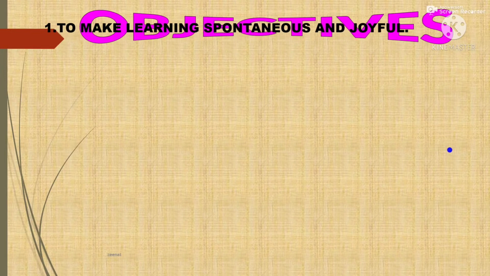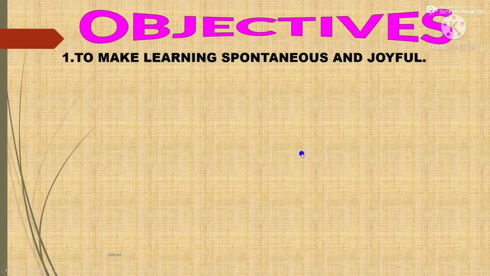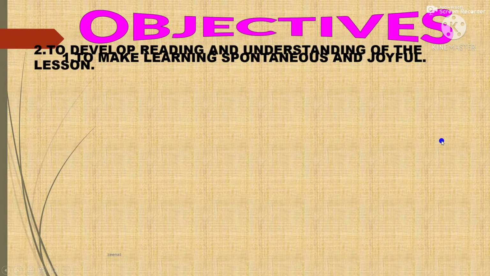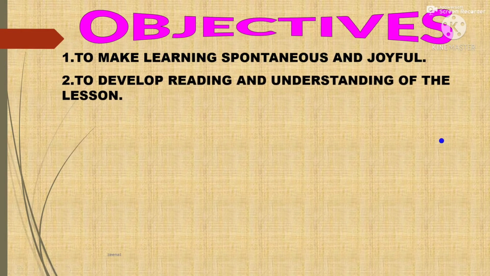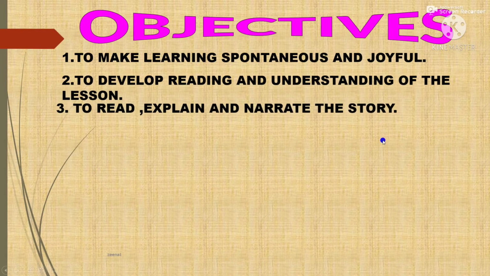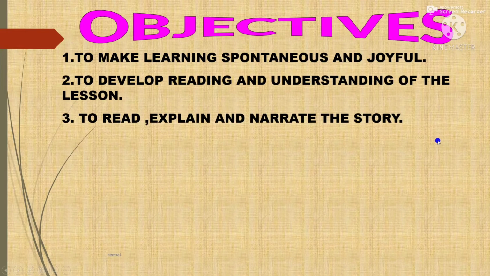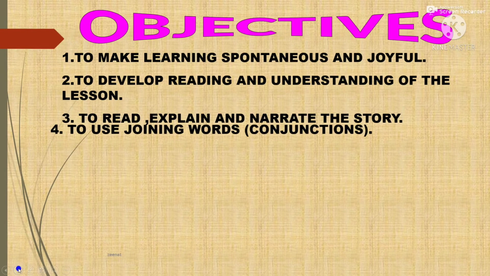So what will be our objectives of today's lesson? The objectives are: 1. To make learning spontaneous and joyful. 2. To develop reading and understanding of the lesson. 3. To read, explain and narrate the story. 4.